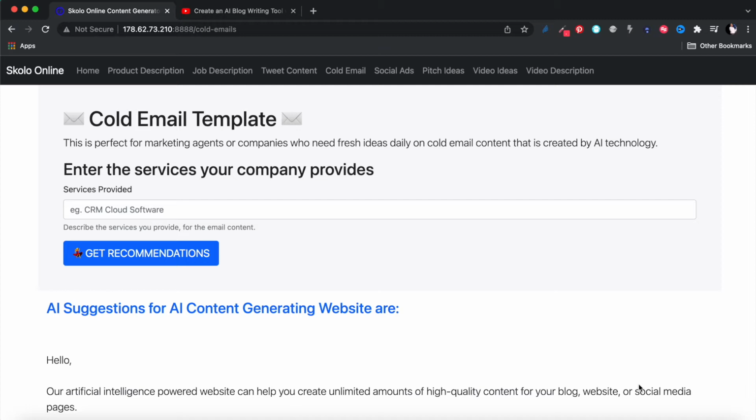Okay, and a good use case for a platform like this is for your own use case. You can build this and pay for the API and use this within your own company, or you can build this and market it and sell it to people, because some of these content platforms go between $30 to $100 a month for this stuff that I'm going to show you how to do in the next 1 hour.